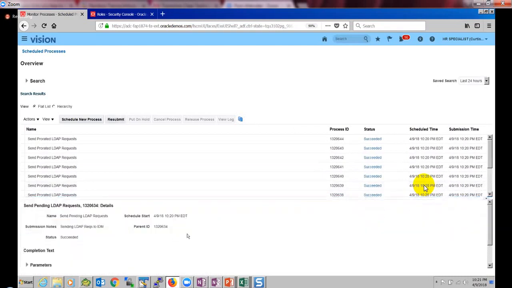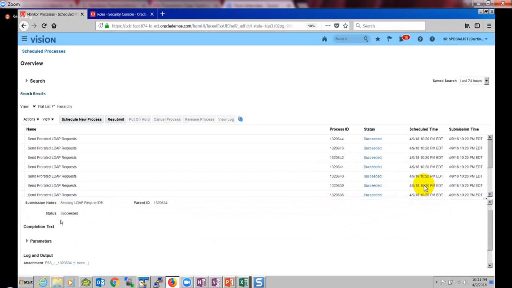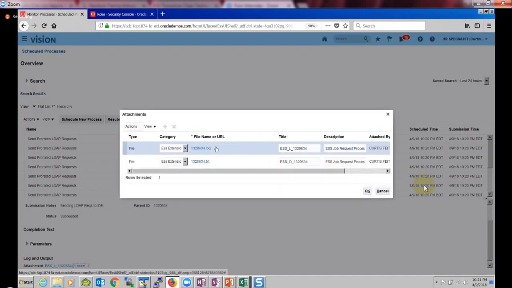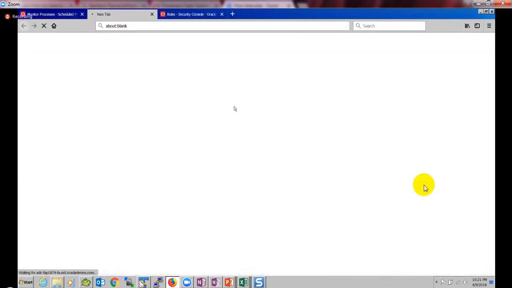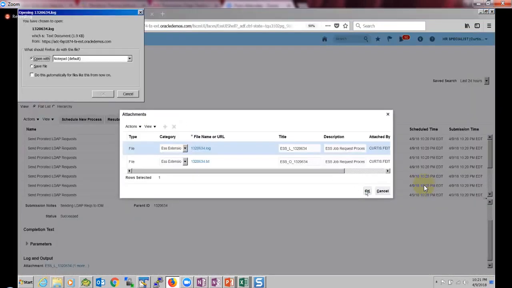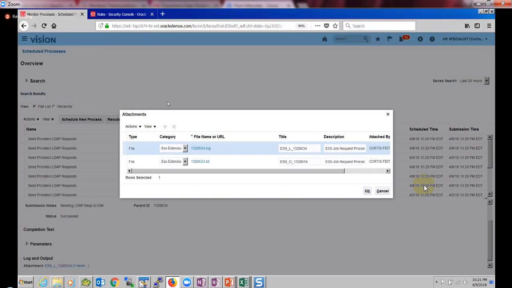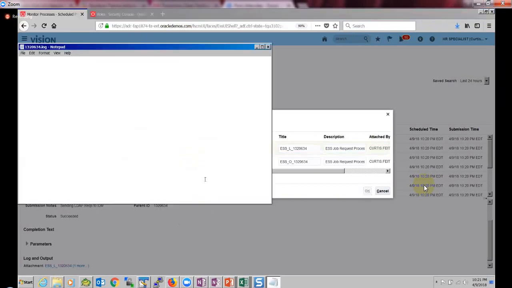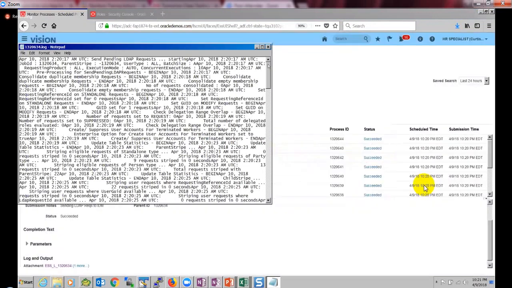If you click on that, at the bottom you can see the process ID and status. If you want to look at the log files, you can look at them. The other one is the output file.